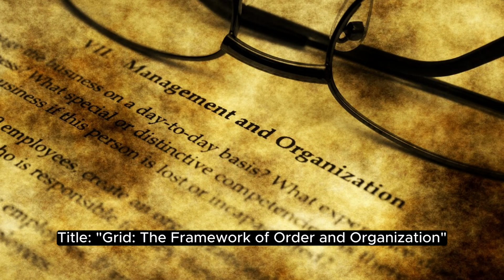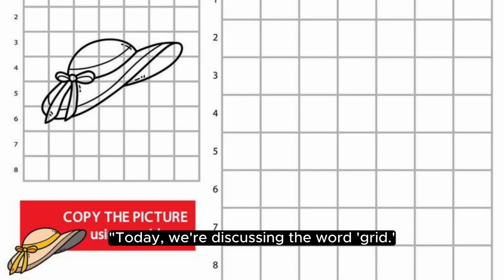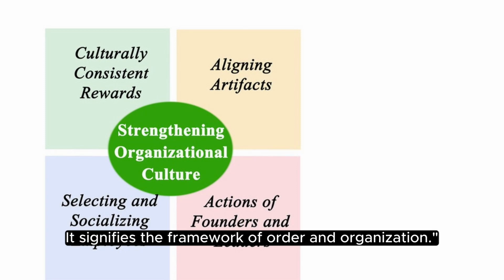Title: Grid, the framework of order and organization. Meaning: today, we're discussing the word grid. A grid is a network of intersecting lines, often forming squares or rectangles, used to organize and structure information, objects, or spaces. It signifies the framework of order and organization.